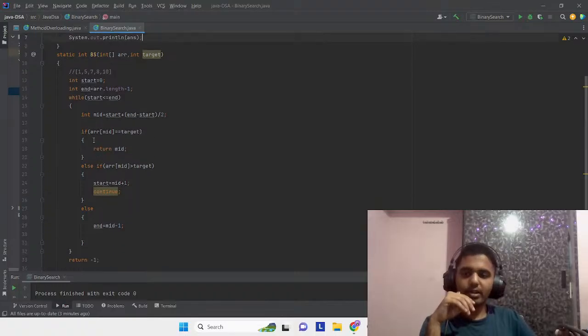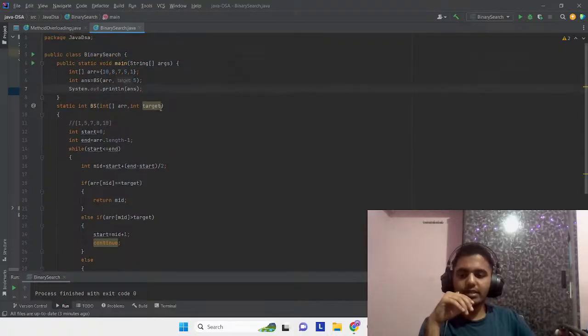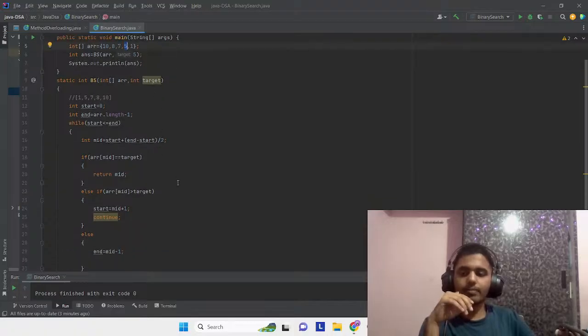So we have put some conditions over here. What is happening? If mid is equal to target, we'll return mid. If our mid element is greater than target, what are we going to do? We'll just increment start to mid plus 1. In this case, our mid element is greater than target, so we'll increase our start element, which will come here from here on the 5, mid plus 1.